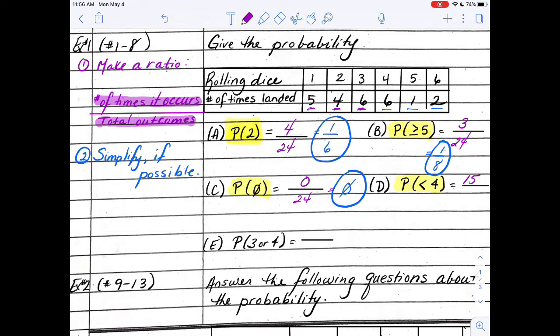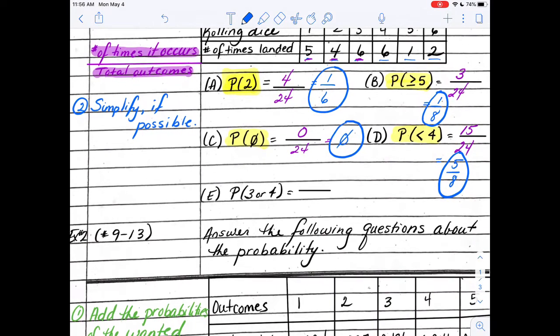So far, I've gotten 15 things that are less than 4 out of 24 altogether. Can I reduce it? Absolutely, because 3 goes into both. That gives me the probability of 5 out of 8. I have a 5 out of 8 chance of getting something less than 4 on my next roll.